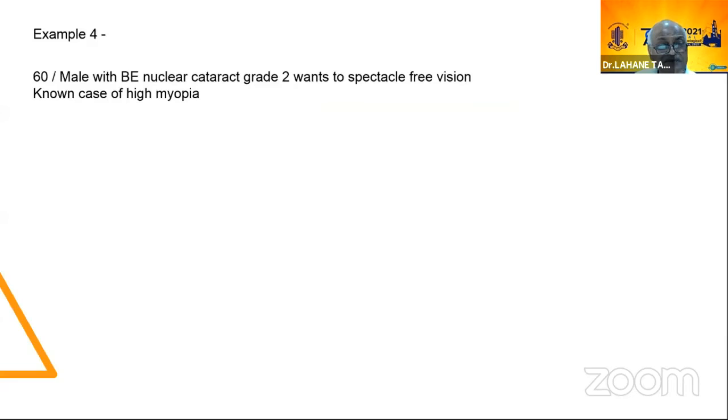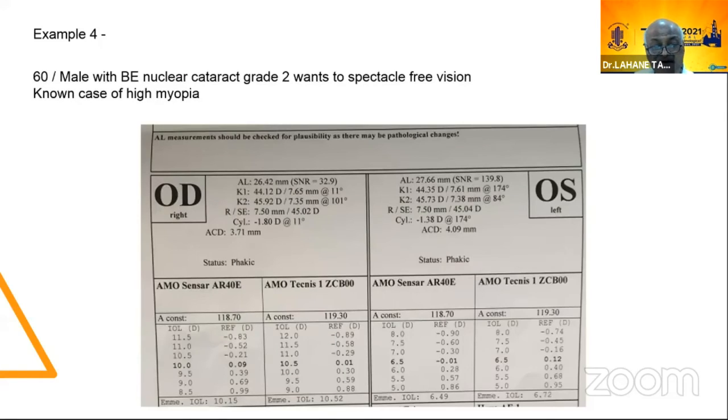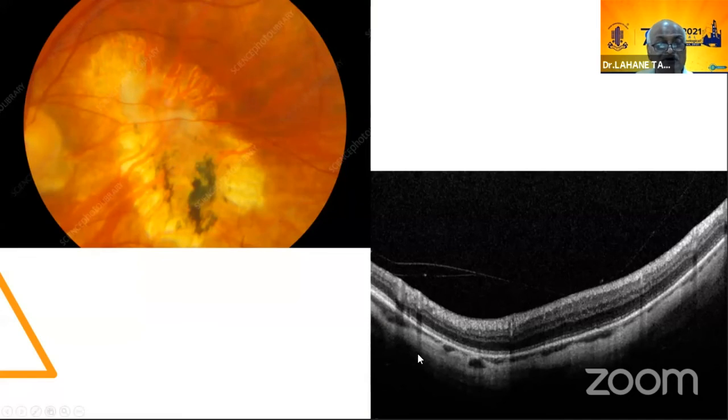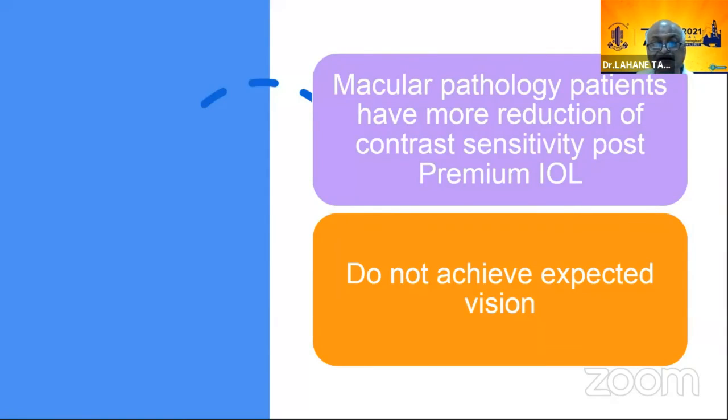Now a 60-year-old male with both eye nuclear cataract grade 2 who wants spectacle-free vision, a known case of high myopia. Here you will see the myopia is 10 in one eye and 6.5 in the other. You can see the myopic degeneration, macular pathology in this patient. A reduction of contrast sensitivity is seen, and after the premium IOL they do not achieve the expected vision.